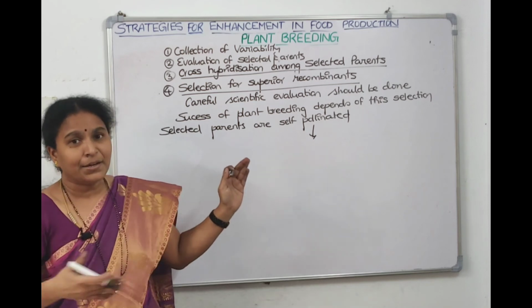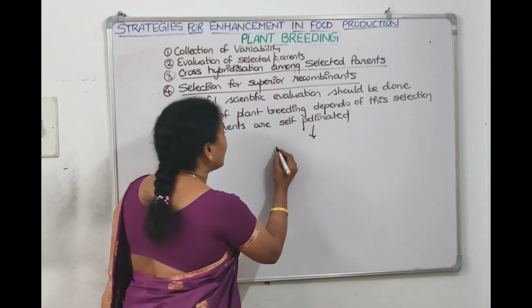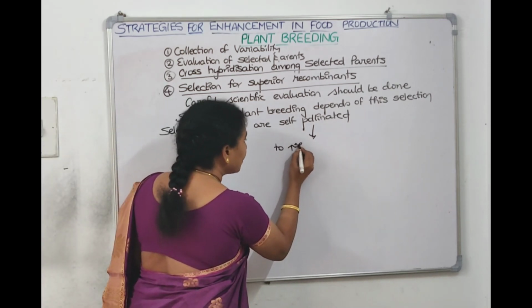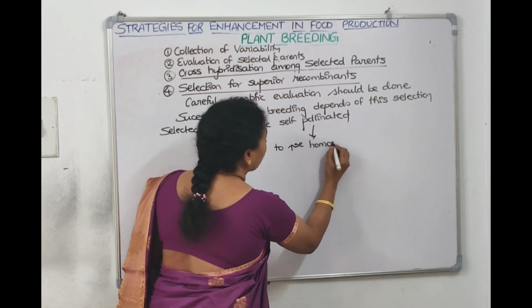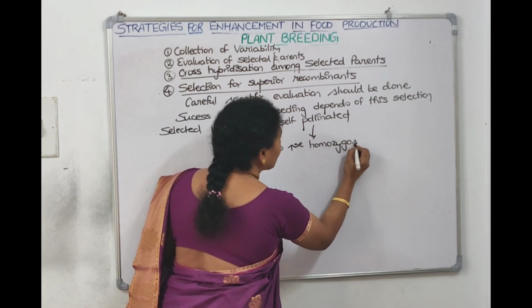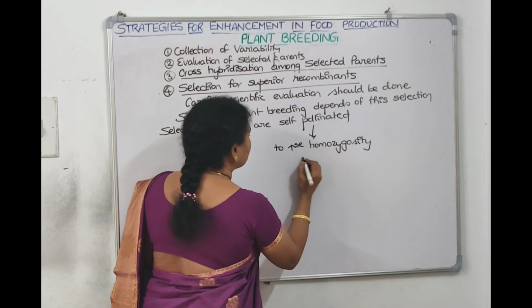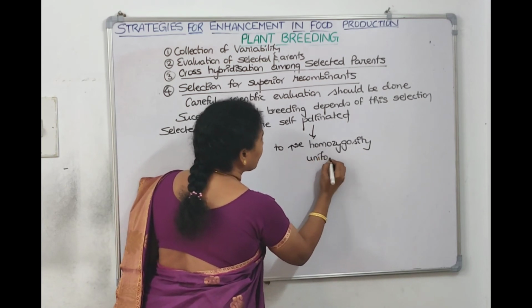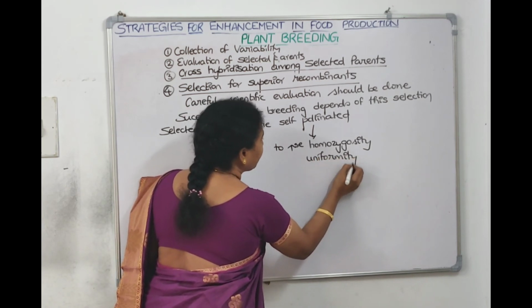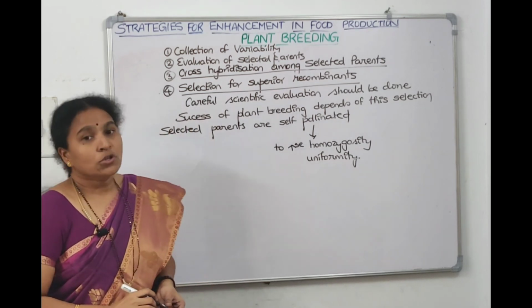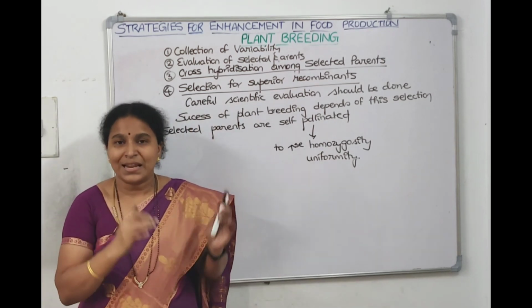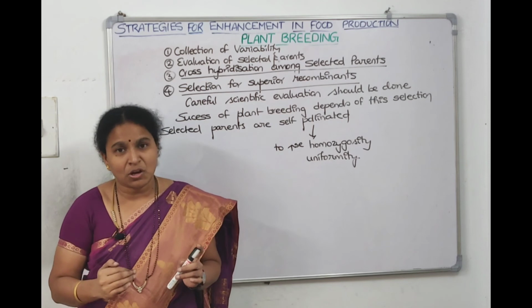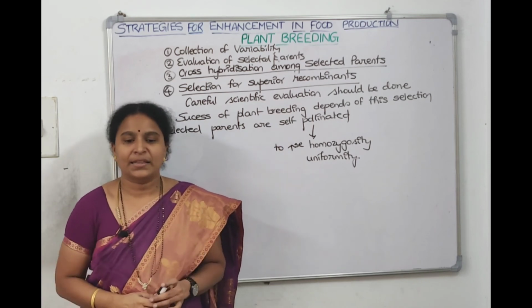So we will do continuous self-pollination. Why? To increase homozygosity or to increase uniformity, right? So we do selection, we select the superior recombinant and we self-pollinate them.